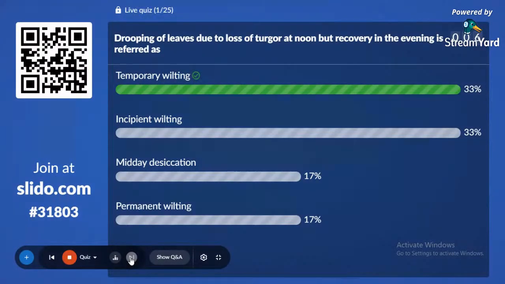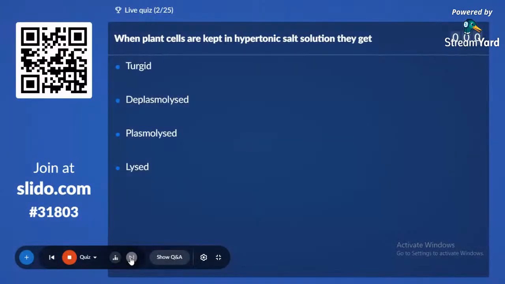Second question. When plants are kept in hypertonic salt solution, they get option A, turgid, option B, deplasmolyzed, option C, plasmolyzed, and option D, lysed. When the plant cells are kept in hypertonic salt solution, they get option A, turgid, option B, deplasmolyzed, option C, plasmolyzed, and option D, lysed.